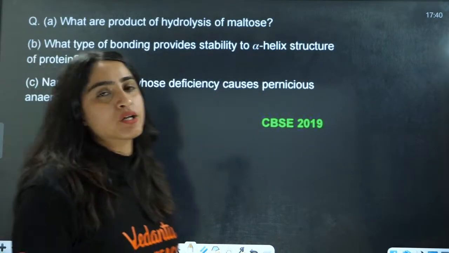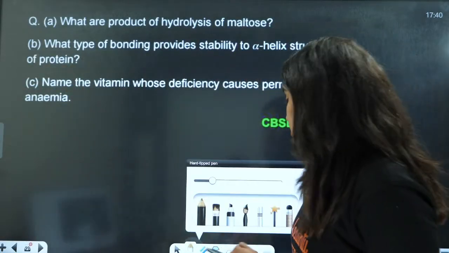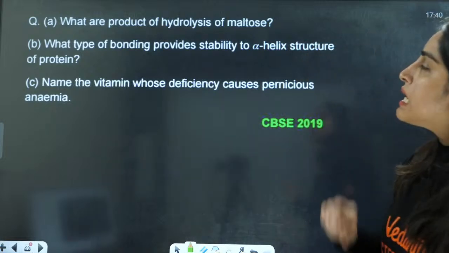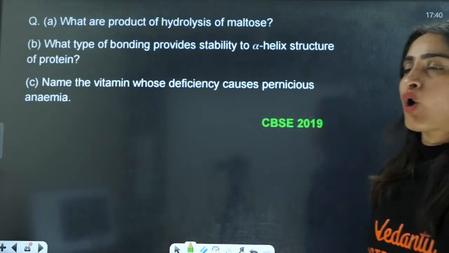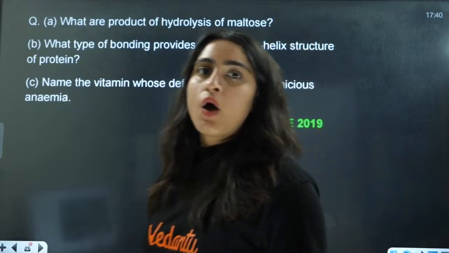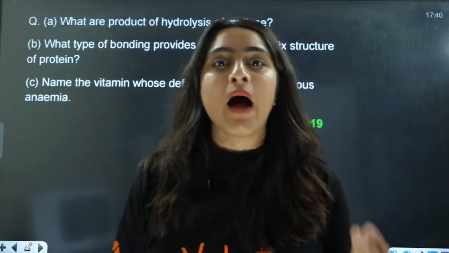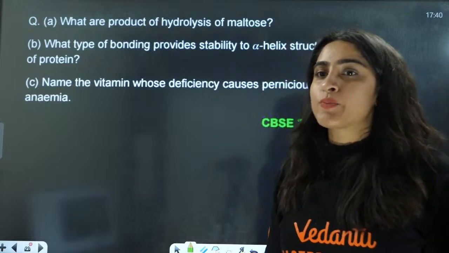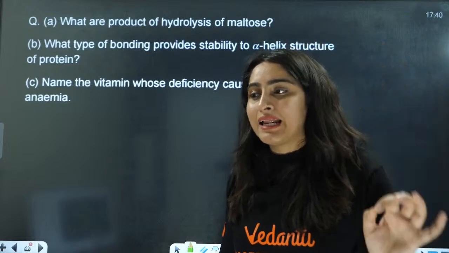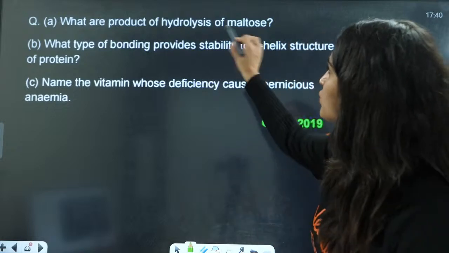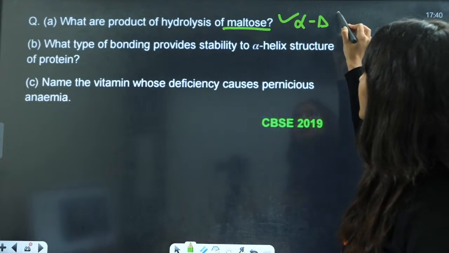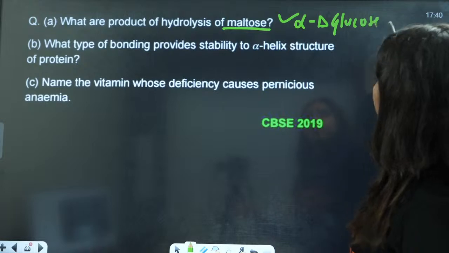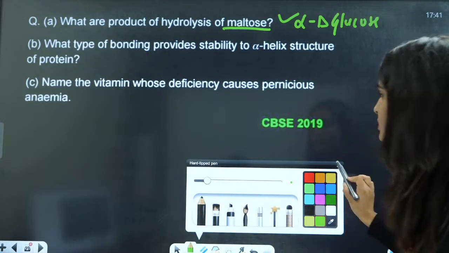Now the next question: what are the products of hydrolysis of maltose? For maltose, it is made up of two things, that is, two units of alpha D glucose.